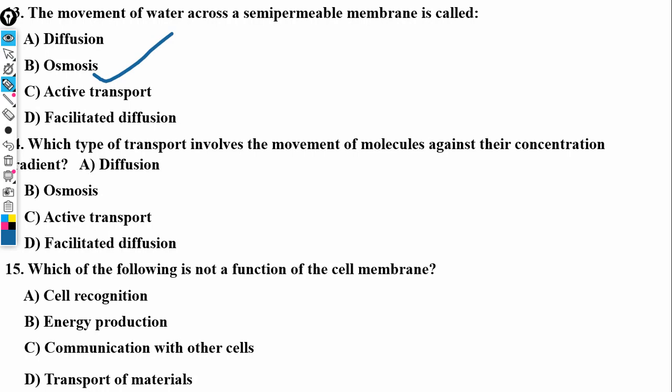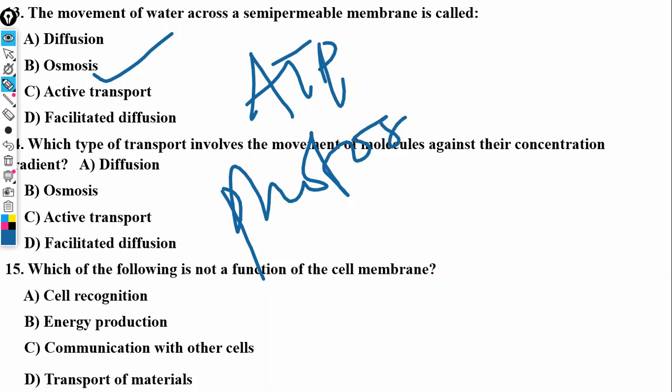To buttress that point, for example, the process of formation of ATP is via active transport. If you remember, that is during photosynthesis. I'm going to be releasing the video soon.